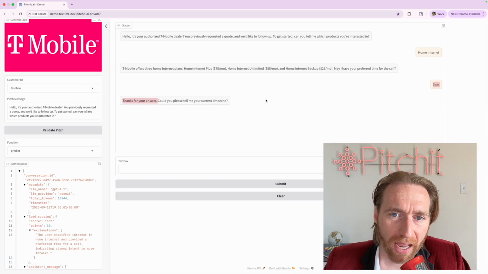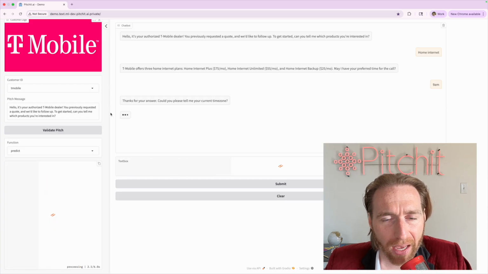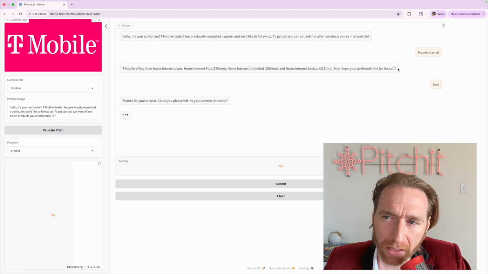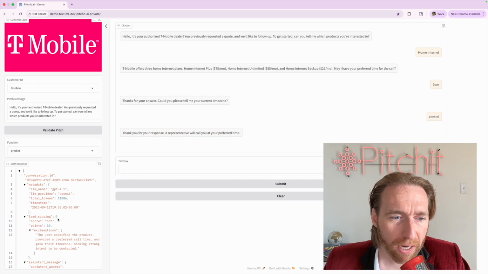And so it's proceeding by asking for their time zone. I'm going to say Central Time. And now the AI agent should have everything it needs to actually book a meeting. It knows that you want home internet, that this pricing is completely acceptable because you've made no objections, and that you want a meeting at 9 a.m. Central. And it should then book a meeting, which it looks like it did. So it says, thanks for your response. We'll call you at the preferred time.